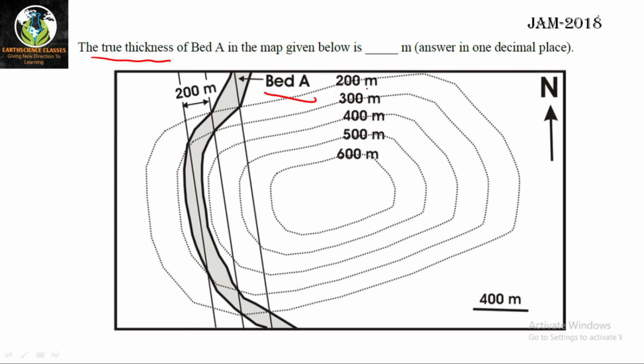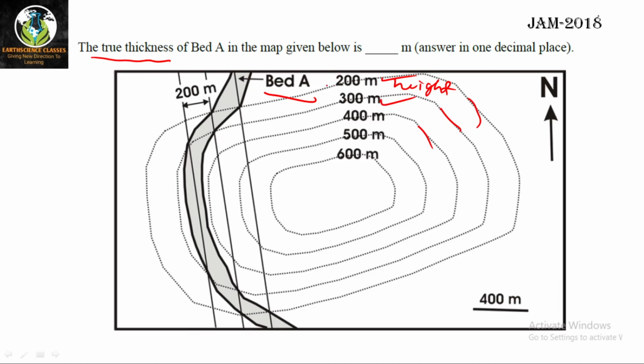First, these are contours, which give height or elevation. A contour line is a set of points of equal elevation. These points are 200 meter, 300 meter, 400 meter, like that. So a 200 meter contour means all the points on that contour line have an elevation of 200 meter, and all the points on the 300 meter contour have an elevation of 300 meter.